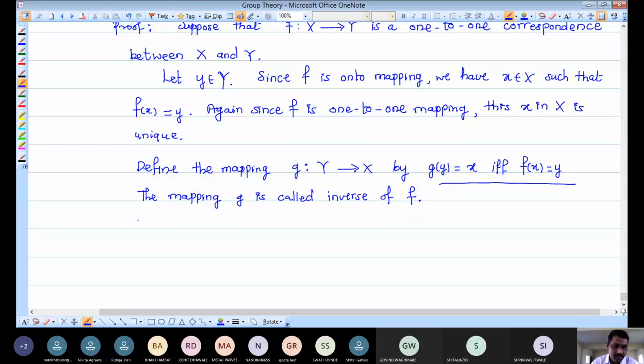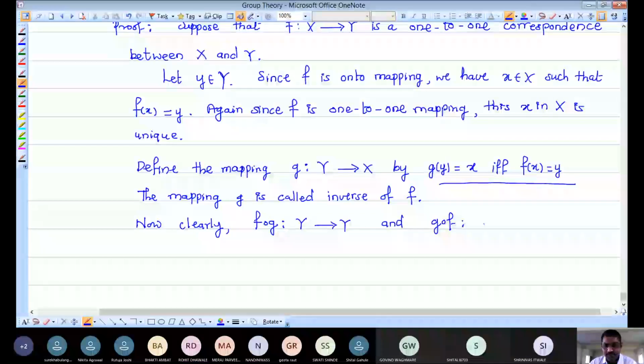Next, for this new mapping, clearly F composition G is a mapping from, okay, G I am writing on the right side, so G we have to apply first. So obviously it is a mapping from Y to Y. If you check there, G takes Y to X, and then after that F takes X to Y. That means this composition takes Y to Y. And G composition F is a mapping from, F I am writing on the right side, that means I have to apply F first.